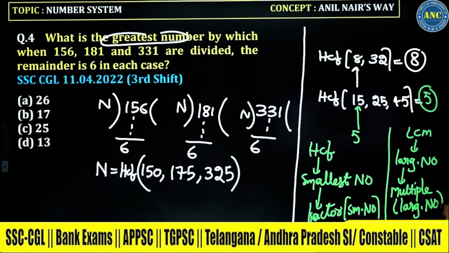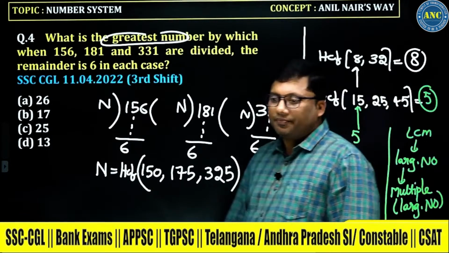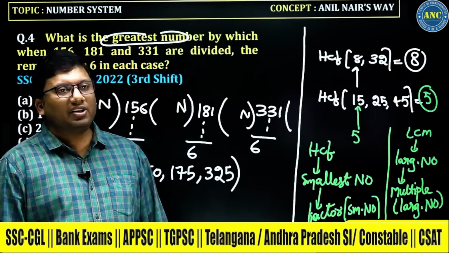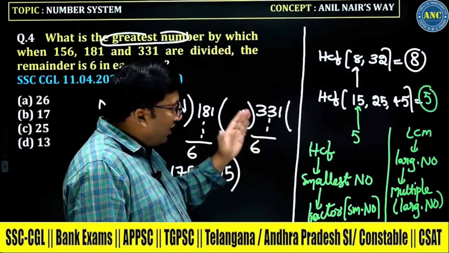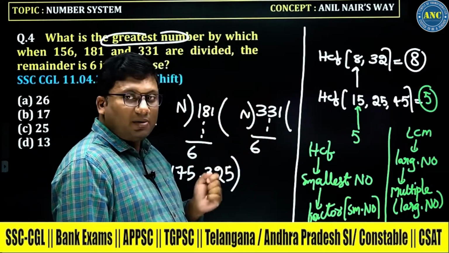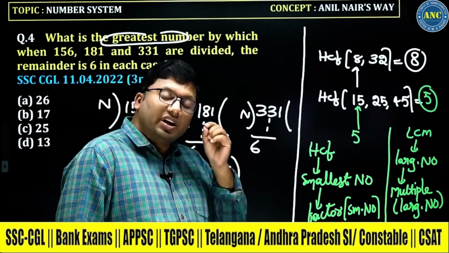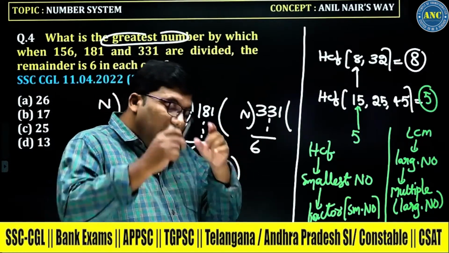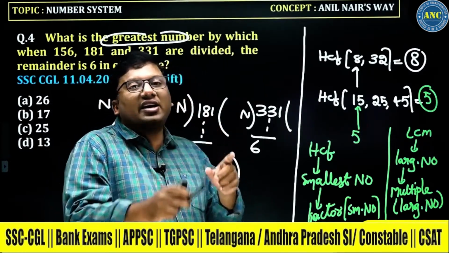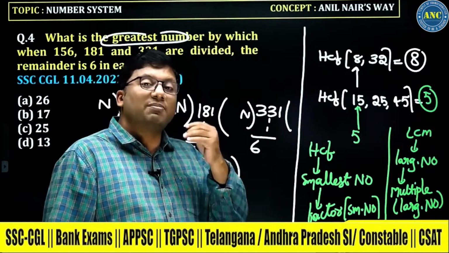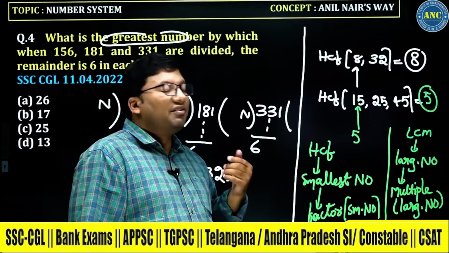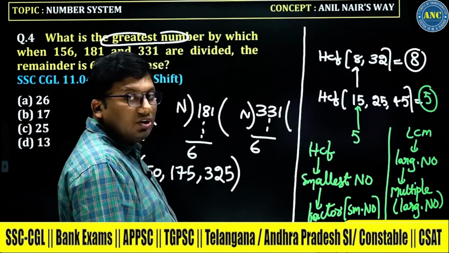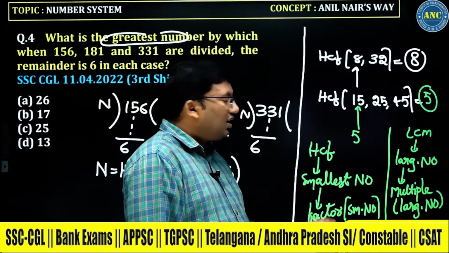Simple definition of HCF and LCM. HCF means you will concentrate on the smallest number. The smallest number should divide every other number. If the smallest number is dividing every number, the smallest number is the HCF. If it is not dividing, you will go to a factor of the smallest number.